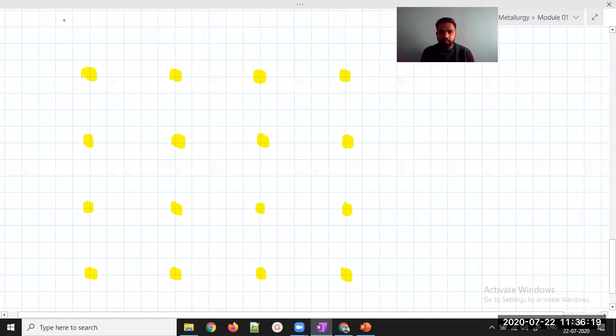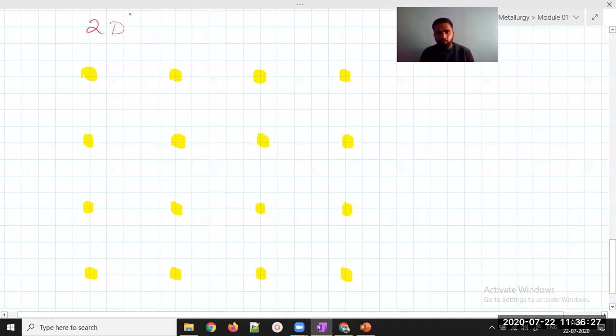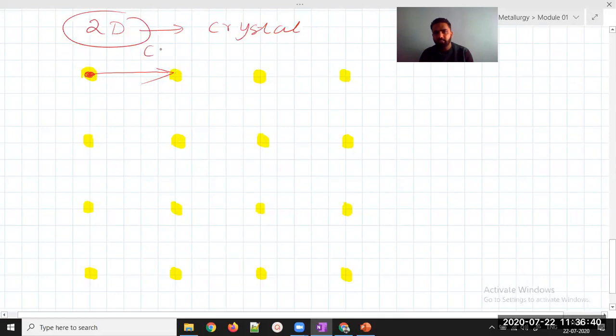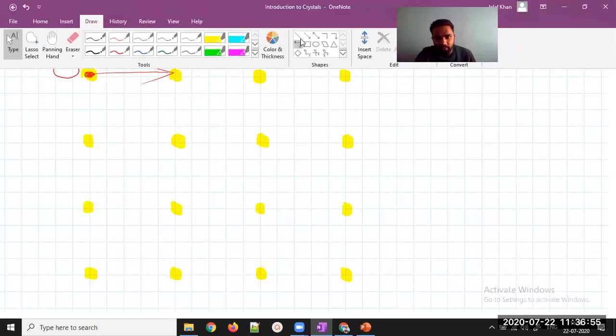We already know that a crystal can be 2D in nature or 3D in nature. I am showing a 2-dimensional crystal right now. One vector will be on this side. Suppose this is my origin. If I want to draw a coordinate system, I have to take something as an origin. I hope everyone knows this. So let this point be my origin. And I try to draw two things. This is difficult here. To draw the vertical is very difficult for me without the help of this.